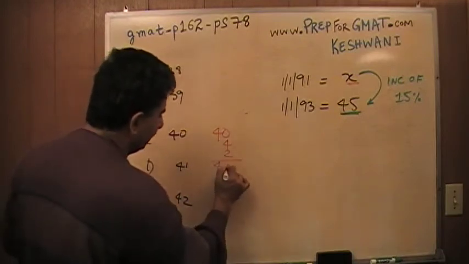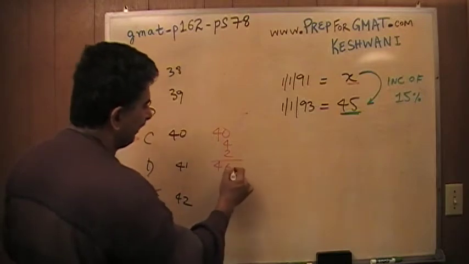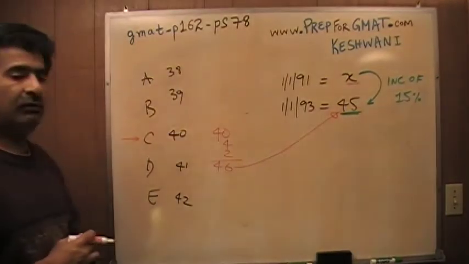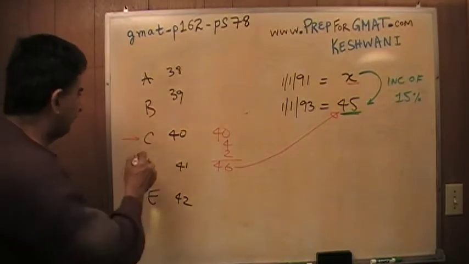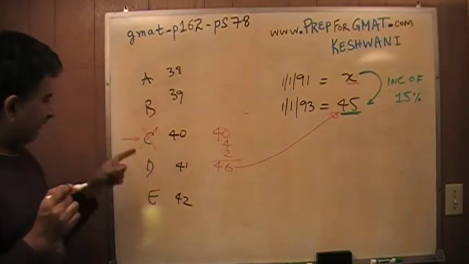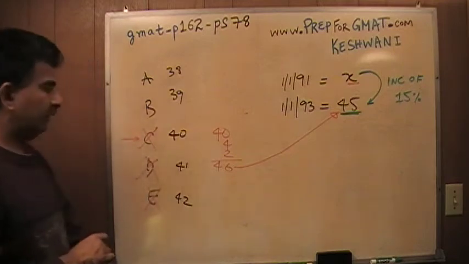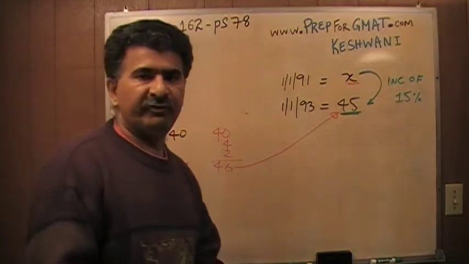So at the end, in 93, I better have 46 million people. According to the problem, I only have 45 million people. This number is too big. If that is too big, I also right away know that this is too big and this is too big. You see? Right off the bat, I have raised my odds to 50-50.